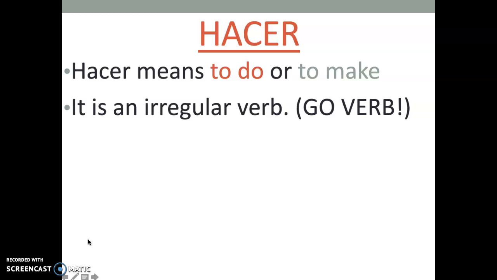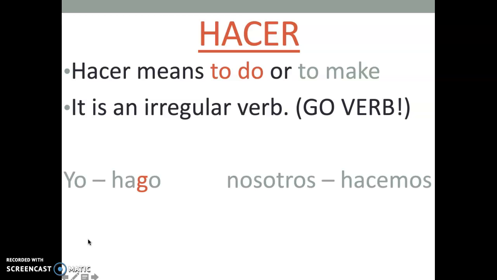So this is an irregular verb, and the reason why we call them a go verb. So why do I call it a go verb? Well, that reason is because in the yo form, we add the letter G. So you guys can see in the yo form, we add the letter G. Therefore, our ending is go because our yo form ends in an O. So these are called go verbs. It is irregular because we are adding in that letter to the conjugation. Okay? So again, it is an irregular verb due to the G being added.